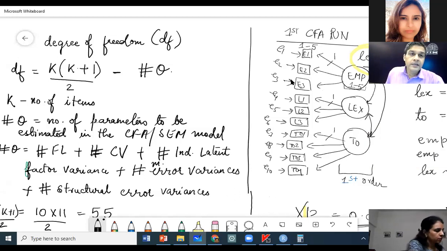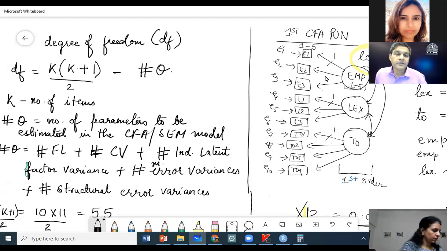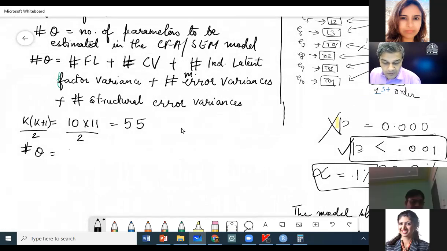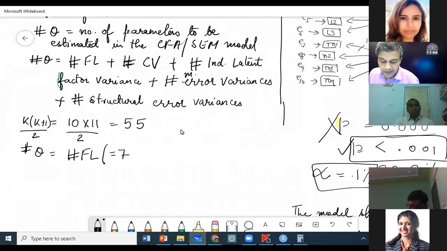Now look at this. 1, 2, 3, 4, 5, 6, 7. Why not 10? Because I told you that 3 loadings will be tied to 1. So 10 items minus those items that have been already constrained to 1. So how many factor loadings are there now? 7. Hash FL, hash factor loading, for us is going to be 7.